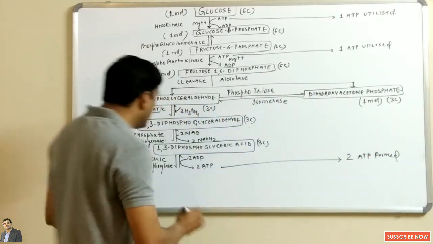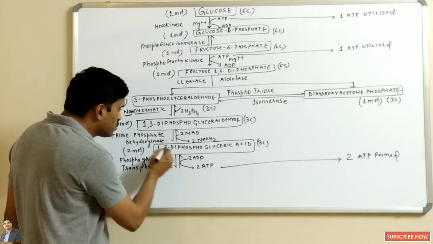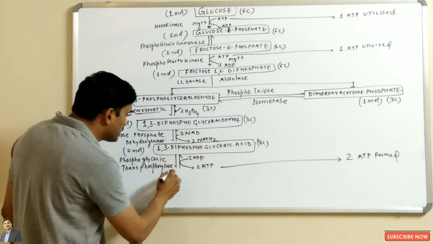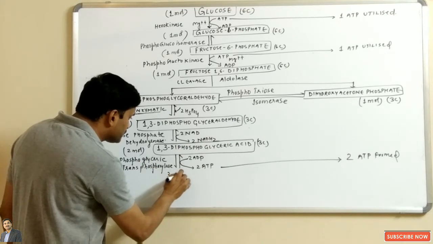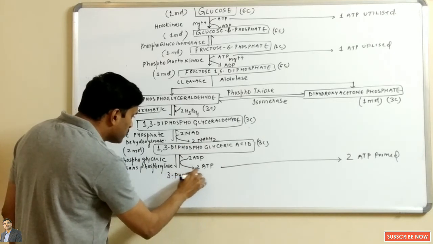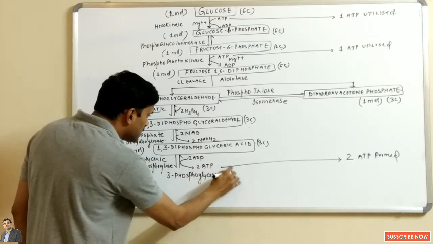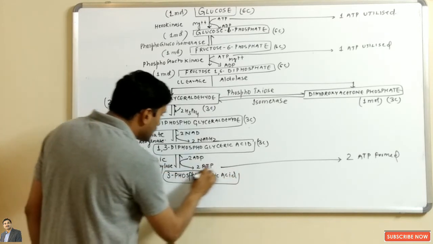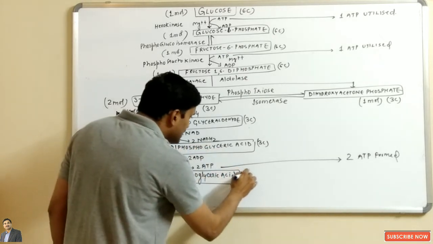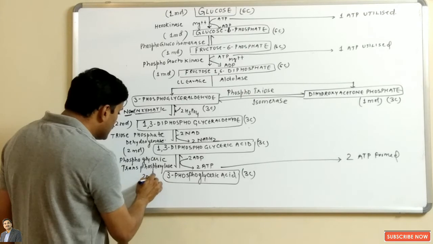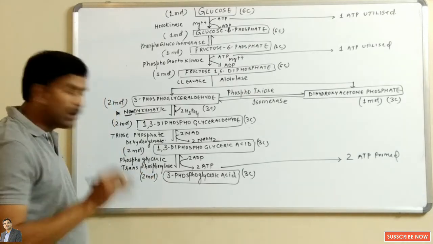Due to the removal of the phosphate group from the first position, 1,3-diphosphoglyceric acid will be changed into 3-phosphoglyceric acid. Now what is formed? 3-phosphoglyceric acid. It is a 3 carbon compound, and 2 molecules are formed.